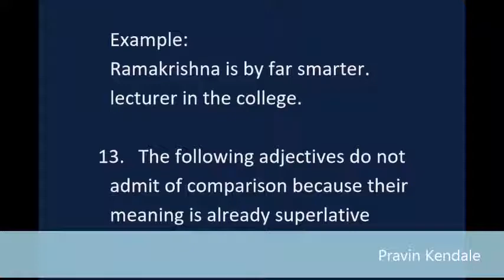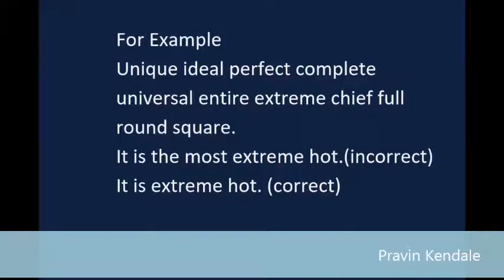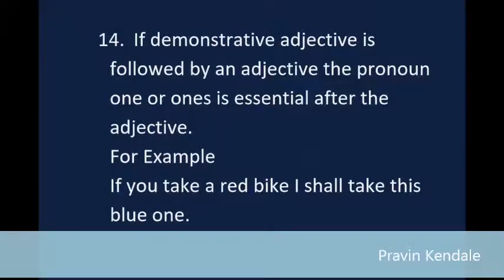13. The following adjectives do not admit of comparison because their meaning is already superlative. For example: unique, ideal, perfect, complete, universal, entire, extreme, chief, full, round, square. "It is the most extreme hot" is incorrect. "It is extreme hot" is correct. 14. If a demonstrative adjective is followed by an adjective, the pronoun "one" or "ones" is essential after the adjective. For example: If you take a red bike, I shall take this blue one. The sweets are here, but she hasn't brought those better ones.